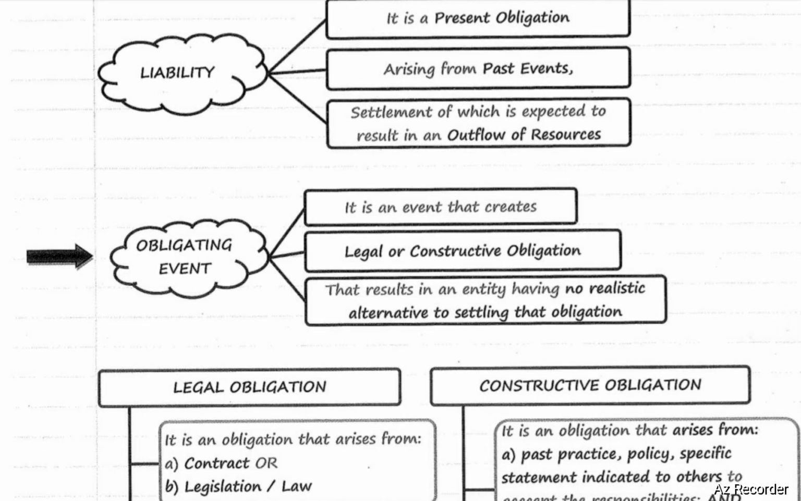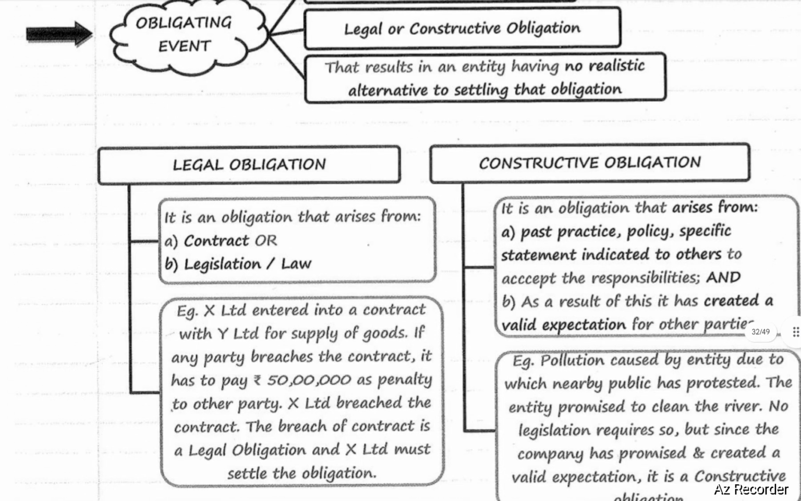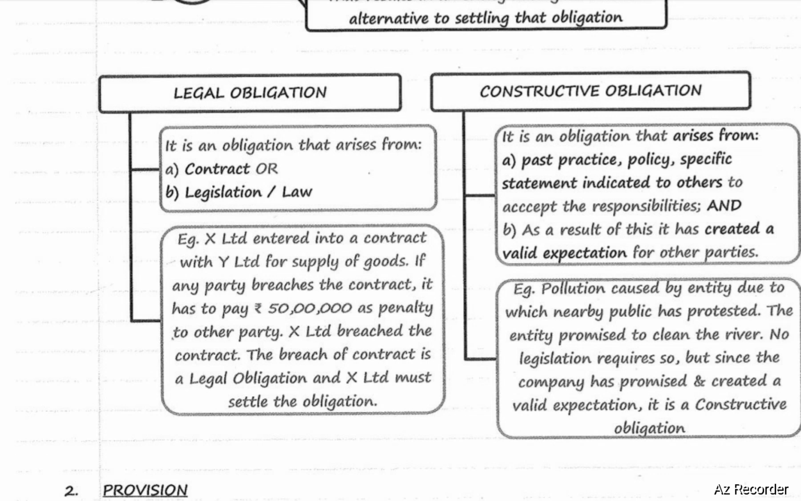It is an event that creates a legal or constructive obligation, that results in an entity having no realistic alternative but to settle that obligation. What is a legal obligation? Legal obligation is an obligation that arises from contract or legislation or law. Example, X Limited entered into a contract with Y Limited for supply of goods. If any party breaches the contract, it has to pay 50 lakhs as penalty to the other party. X Limited breached the contract. The breach of contract is a legal obligation and X Limited must settle the obligation.